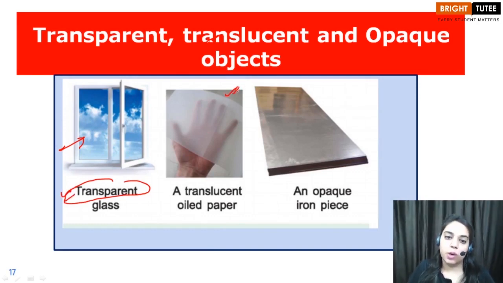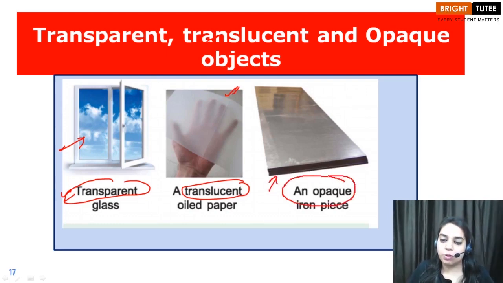Then we have this oiled paper, and as you can see, you can partially see through it. So this is a translucent paper. Then we have this metal sheet, and children, this is an opaque object. Why? Because we are not able to see through it.